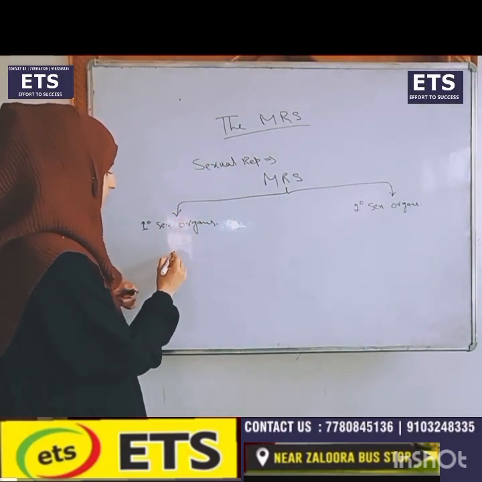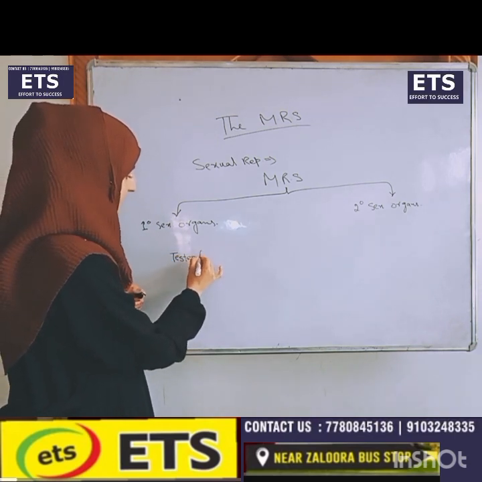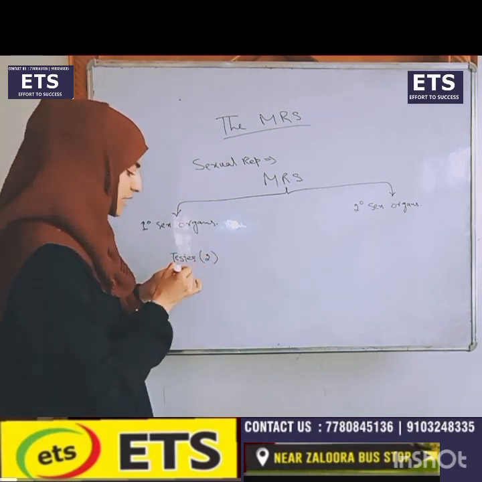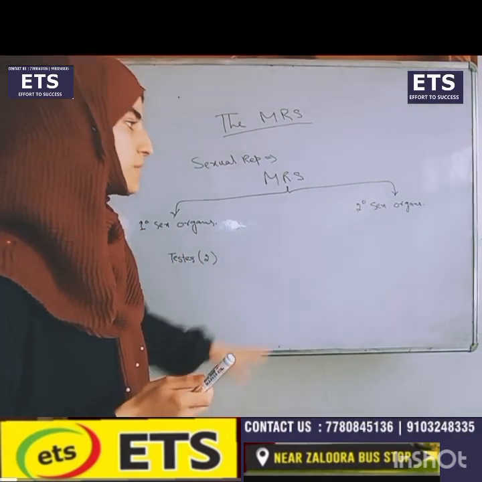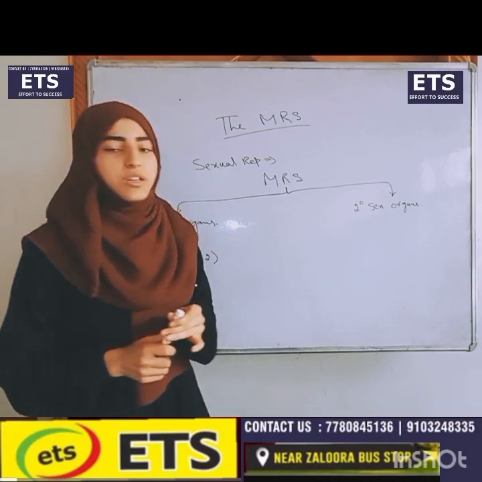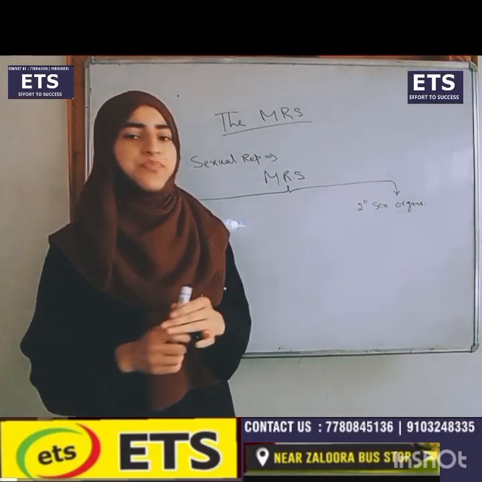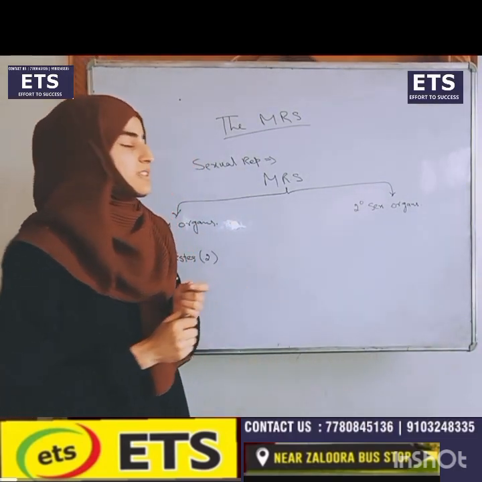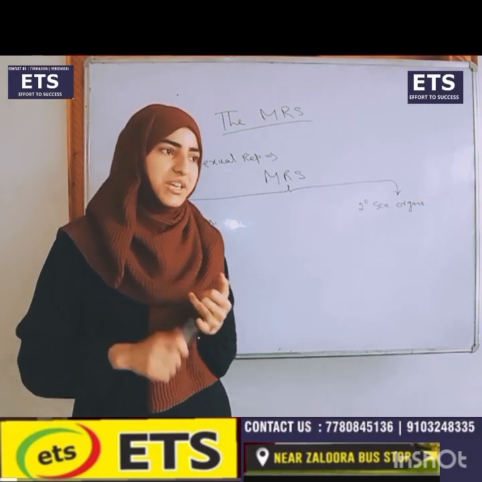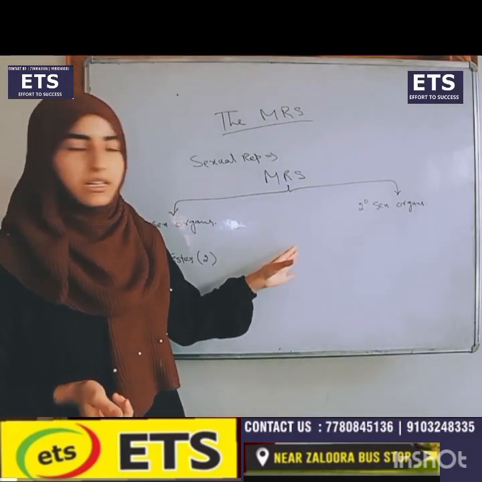Primary sex organs include testes, which are two in number. That means a pair of testes is present in the male reproductive system. The secondary sex organs include accessory ducts, accessory glands and external genitalia. Accessory ducts are rete testis, vasa efferentia, epididymis, vas deferens and lastly urethra.